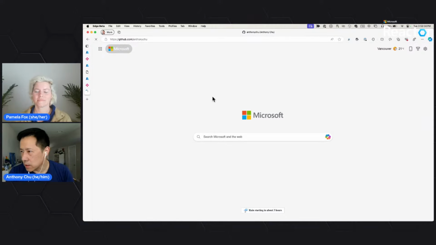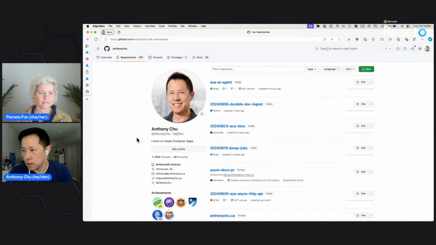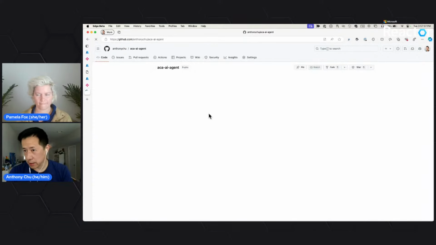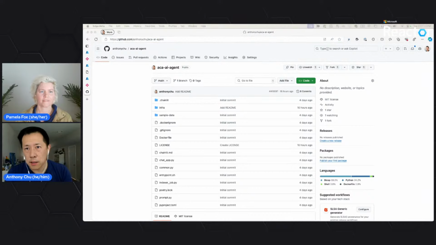So I go to my GitHub, go to my repositories, and it's called ACA, which is Azure Container Apps AI Agent. I'm going to copy this link and share it into the chat, so that hopefully somebody can help me share publicly. I know there's an internal GitHub discussion thing that we can share this on too.